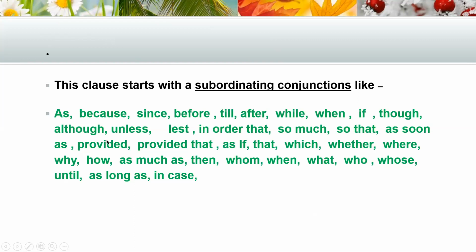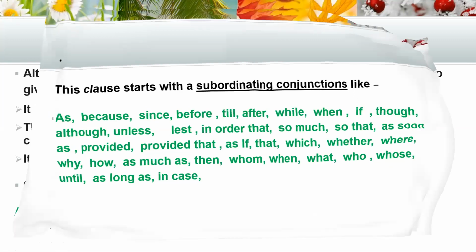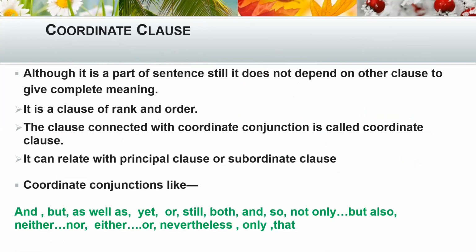Let's find the coordinate clause. Although a coordinate clause is a part of the sentence, it does not depend upon another clause to give complete meaning. It is a part of the sentence, but it does not depend on another clause, neither the main clause nor the subordinate clause. It is a clause of the same rank and order. It is called a clause of rank and order.